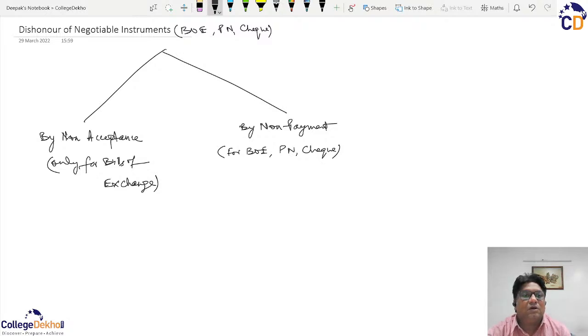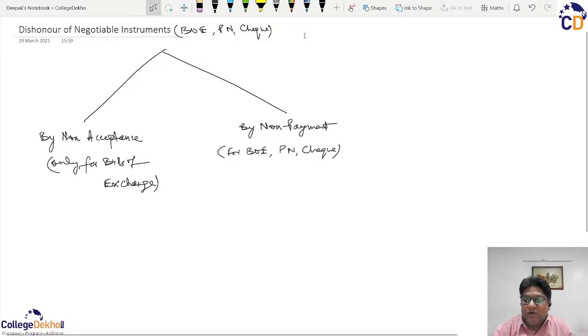So if the instruments have been dishonored and the notice has been served, we can say that in some cases this notice is necessary. So the cases where the notices are necessary are to be noted down, so that we don't miss those cases where, if we fail to fulfill the notice of dishonor, that can result in losing our right to enforce the claim of damages. Okay?